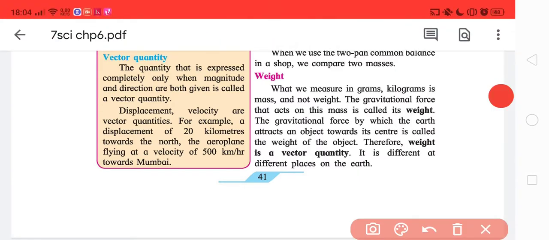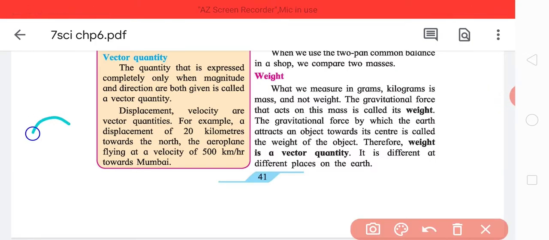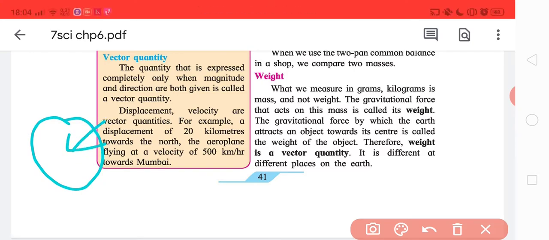I'll give an example. Since I'm taking Earth, let's take it blue because it is the blue planet. Here is the Earth, here is its center. So the force by which an object is pulled towards the center is called the weight, and the amount of matter present inside the body is mass. Okay, I hope you're clear that mass and weight are two different things. Now the thing is that different places have different pull. So weight is different at different places on Earth.